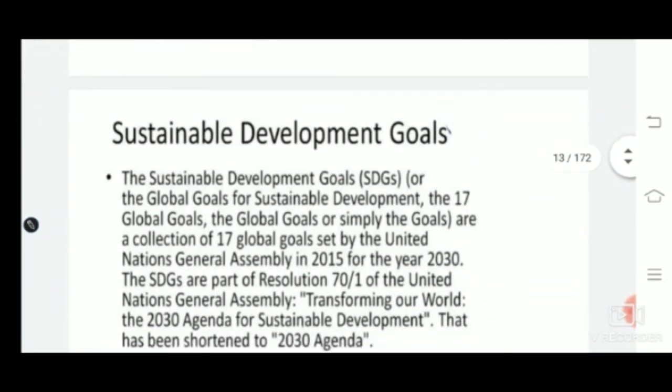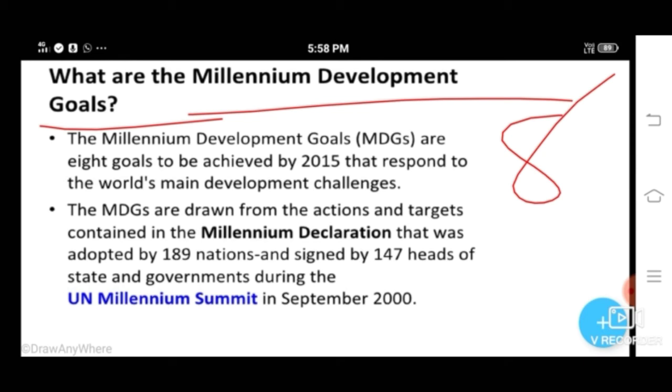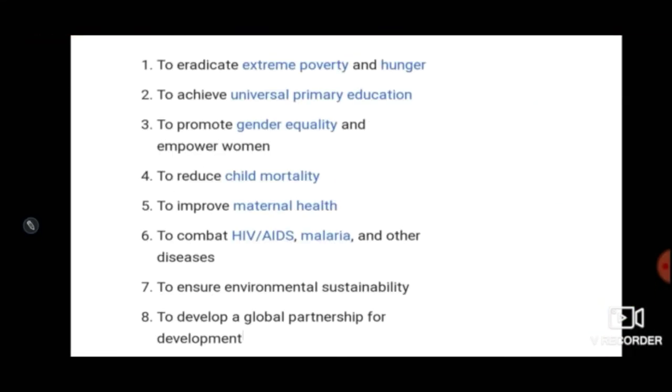Okay, MDG, Millennium Development Goals. The Millennium Development Goals are the 8 international development goals for the year 2015. Each goal has a specific target. The 8 goals were measured by 21 targets. Okay, these are the 8 goals of Millennium Development. Let's see one by one.